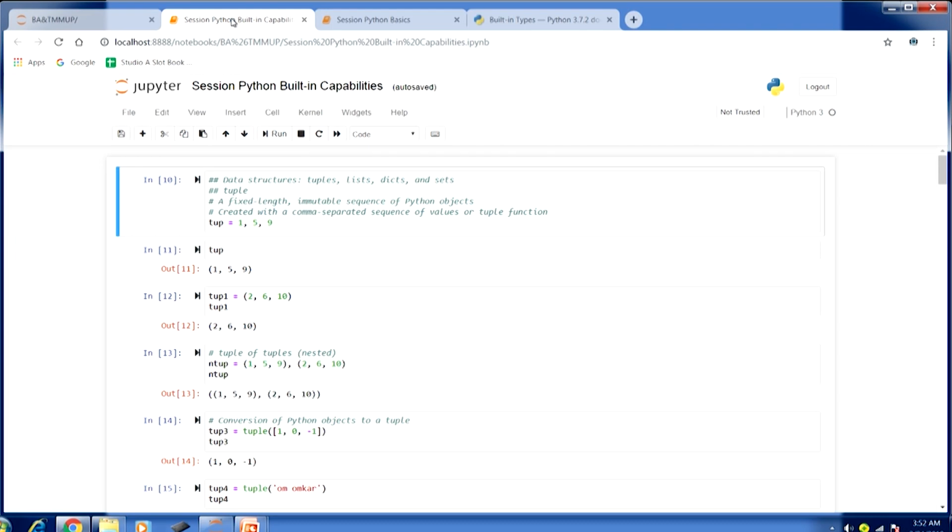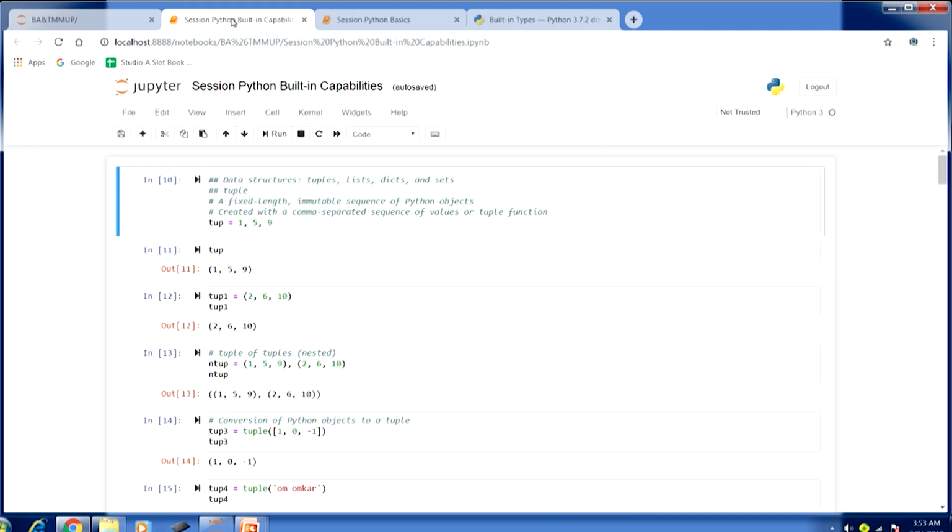So what is a tuple? This is a fixed length immutable sequence of Python objects. We have talked about mutable and immutable objects in Python in one of the previous lectures, and there we talked about how a tuple is an example of an immutable object. Certain situations make a tuple quite useful. How is this created? We use a comma separated sequence: whenever we give a number of values, whether integer, float, string or any other type, in a comma separated form, that defines or initializes a tuple.